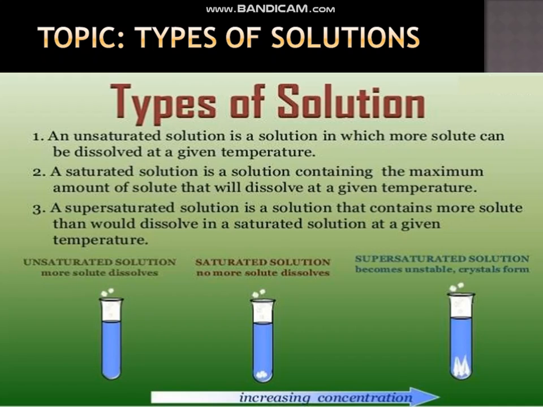If we heat up the saturated solution and dissolve more solute, then we reach a situation where the solution will not be able to dissolve any more solute. At this stage we can see that the solution is a supersaturated solution. This is some of the recap of the previous lectures.